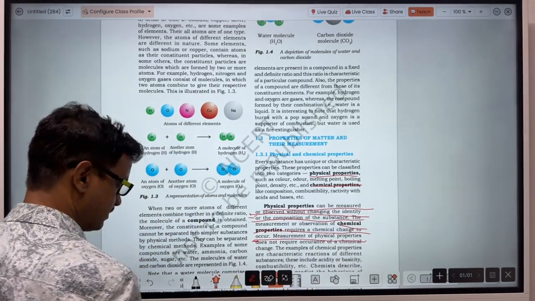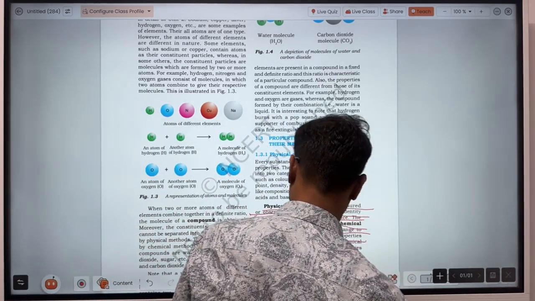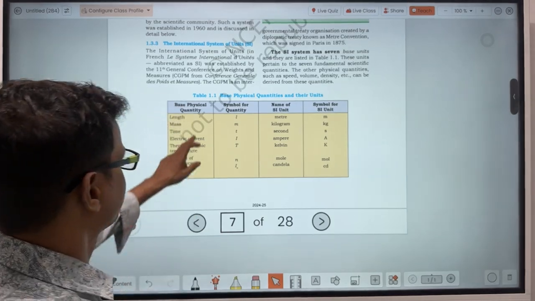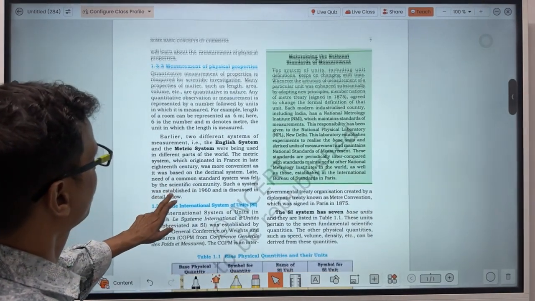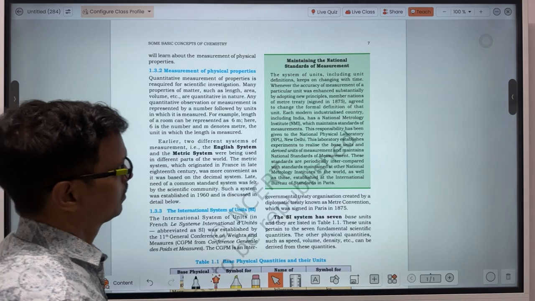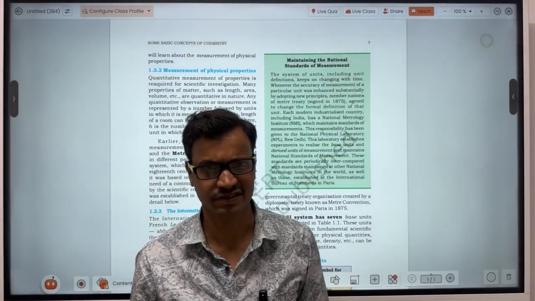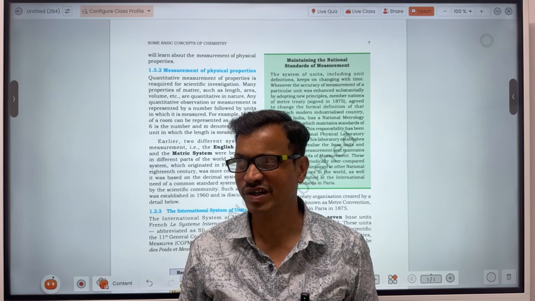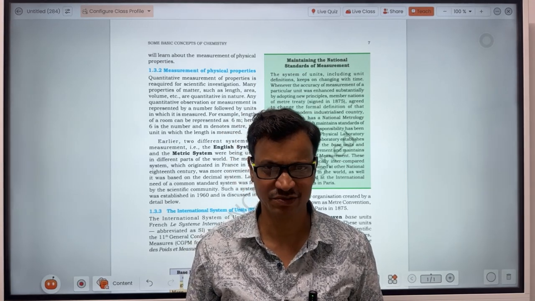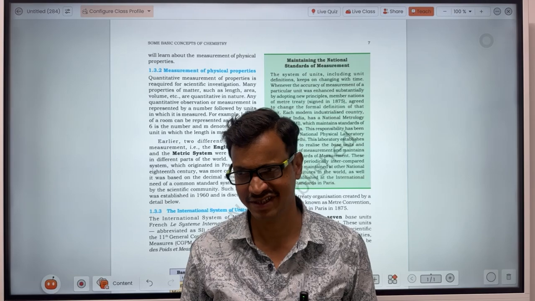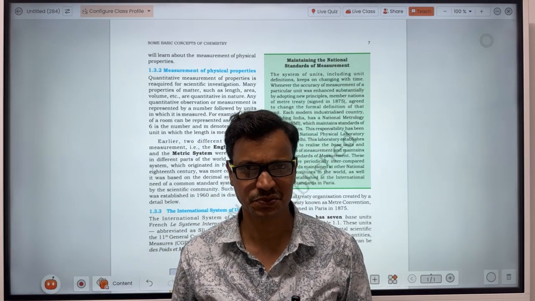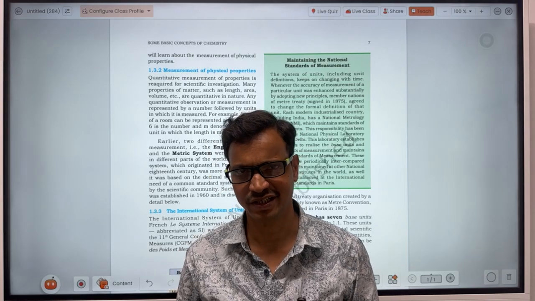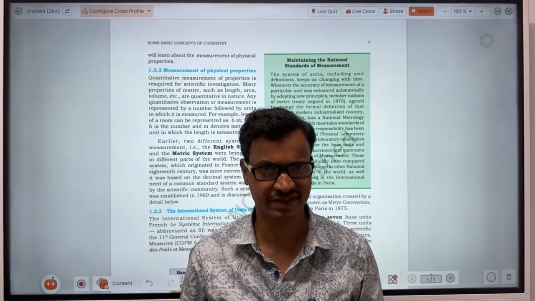Okay, now let's see. Guys, these are basic concepts about which you are already aware, and no frequently asked question will come from here. In the examination, the question will not ask what is a pure substance, what is an impure substance, what is a physical change, what is a chemical change. About that, questions will not be asked. But these are concepts which you should know. And I hope all of you are already aware of these concepts.